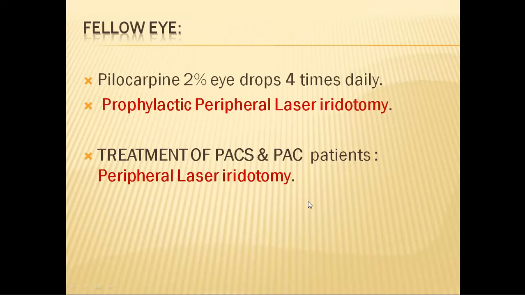I have been mentioning unilateral headaches, unilateral transient blurring of vision and all, because the attack is not precipitated at the same time in both eyes. But definitely if one eye has gone into an angle closure attack, the other eye will also go into angle closure attack sometime or the other. So that's why you have to go for a prophylactic peripheral laser iridotomy even in the fellow eye.